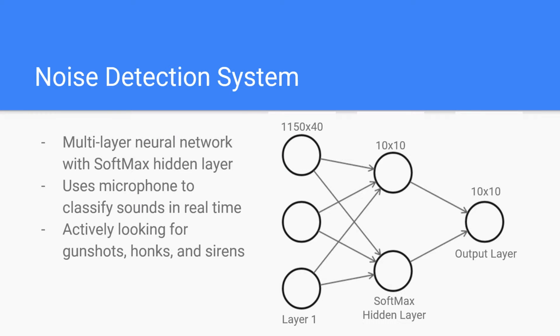Next, we have our noise detection system. We designed our noise detection system to get real-time classifications on urban sounds. Our model was developed on Python using the Keras sequential model and achieved over 90% accuracy on an 80-20 training testing split. We then use TensorFlow to deploy the model to Android, and we feed the microphone data into it to get classifications of sounds. We then alert the user if the system hears any of the three following sounds: car honks, gunshots, and emergency sirens.